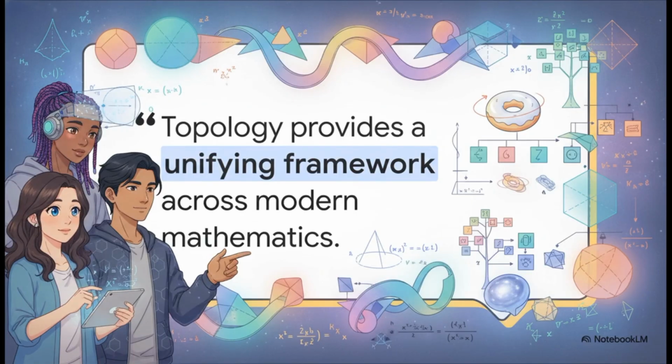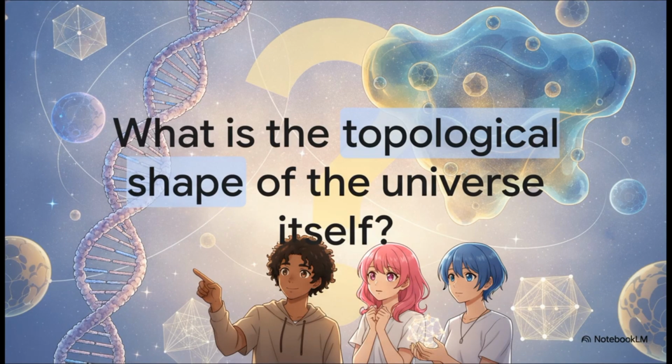Ultimately, whether you're dealing with pure abstract theory or applied computational science, topology acts as the fundamental rulebook for spatial existence. It provides this incredible unifying framework across modern mathematics, effectively connecting our local Euclidean calculus to global algebraic, geometric, and point set invariants. So it really leaves you wondering, if these abstract mathematical structures define the very boundaries of our reality, are we just living inside one massive, continuously deforming manifold? If the invisible rules of topology dictate everything from the supercoiling of our DNA all the way to the quantum phases of matter, what is the ultimate topological shape of the universe itself?